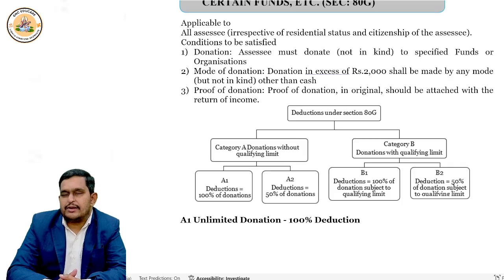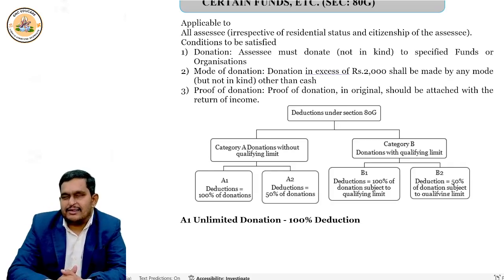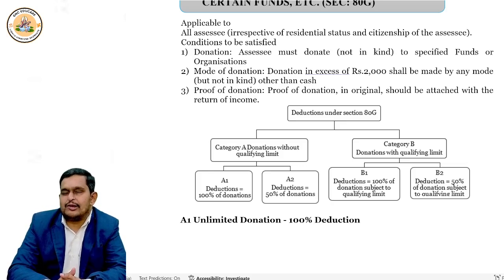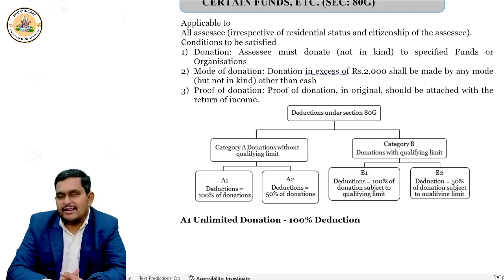Now come to category B. Category B says that you can give donation, but there is a qualifying limit. You give donation, no problem, but there is a qualifying limit.